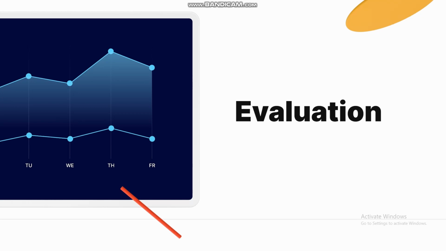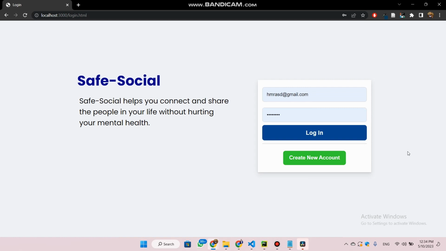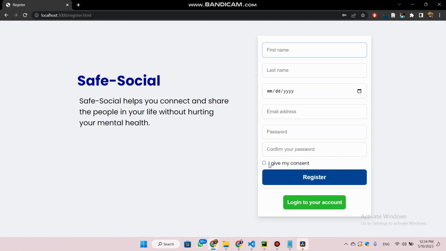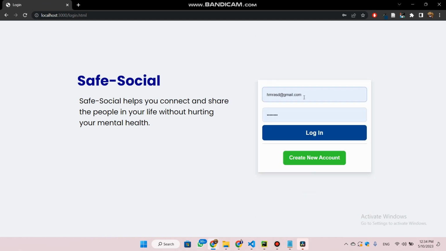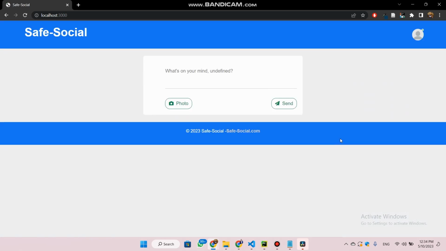So let's move on to the product demonstration. Let's do a quick demonstration of the product. In order to log into the system, you have to create an account. So basically you have to give the normal details for the account and give the consent to login. I have already created a couple of accounts, so I'll be logging into my account.